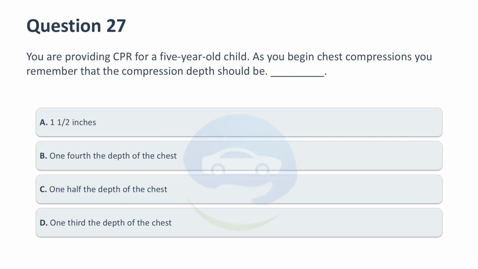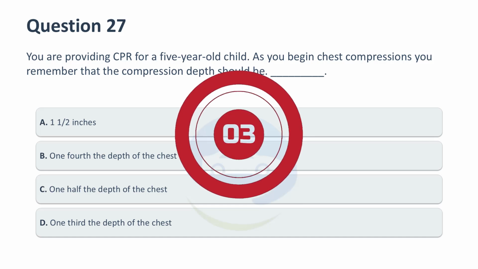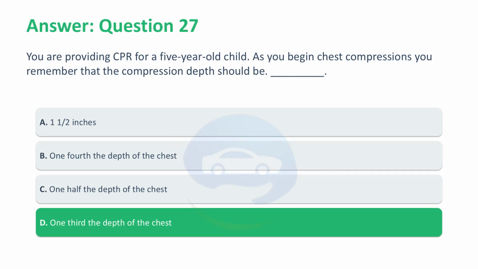You are providing CPR for a 5-year-old child. As you begin chest compressions, you remember that the compression depth should be: A. 1 1/2 inches. B. 1/4 the depth of the chest. C. 1/2 the depth of the chest. D. 1/3 the depth of the chest. Correct answer, D. 1/3 the depth of the chest. The appropriate compression depth for the child, 1 year to puberty, is 1/3 the depth of the chest, or approximately 2 inches.